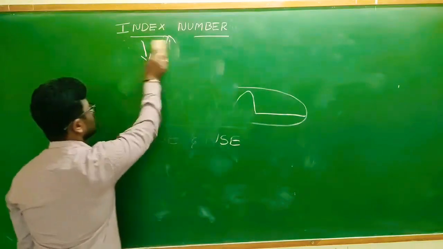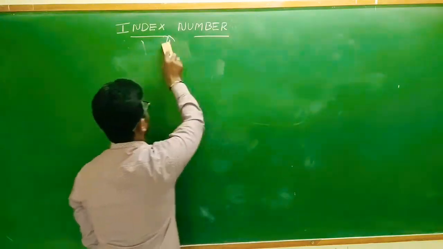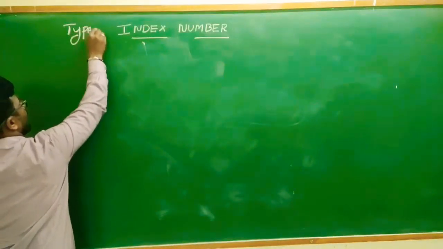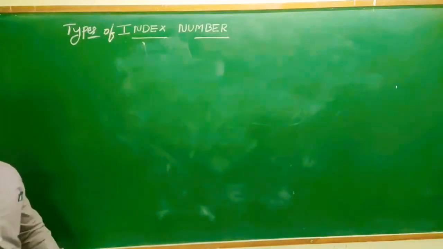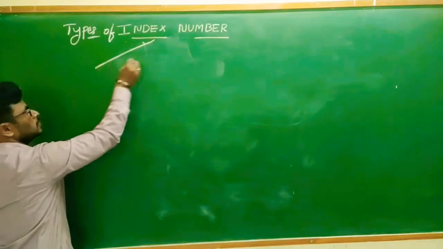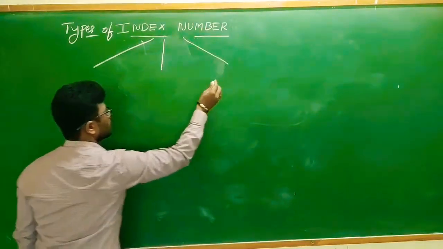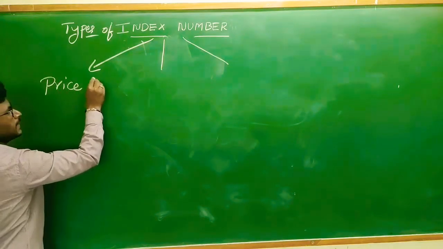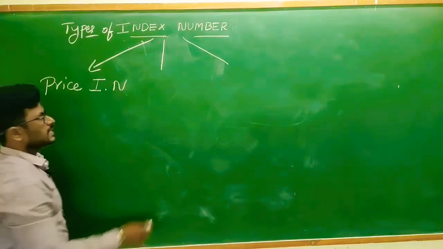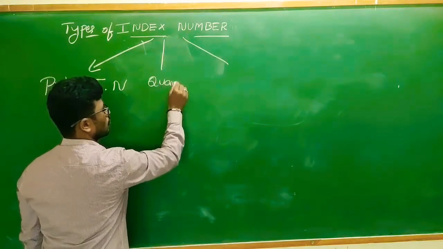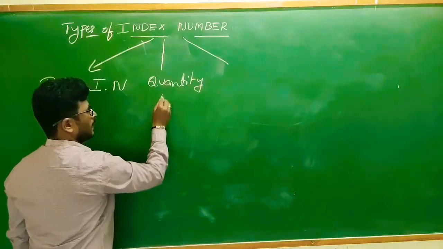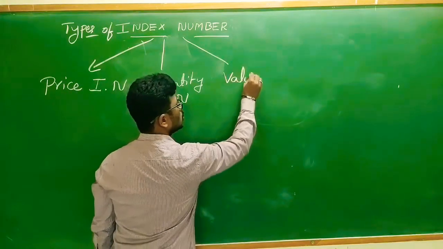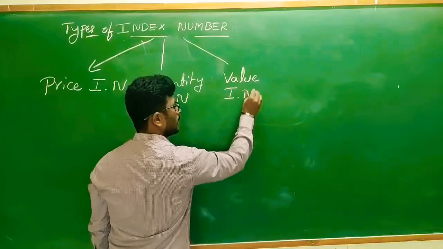So next we should know about the types of index number. In index numbers we are classified into three groups. First one, price index number. Second one, quantity index number. Third one, value index number.